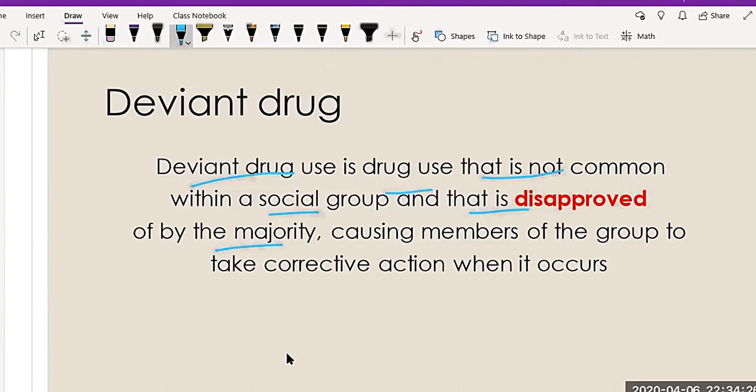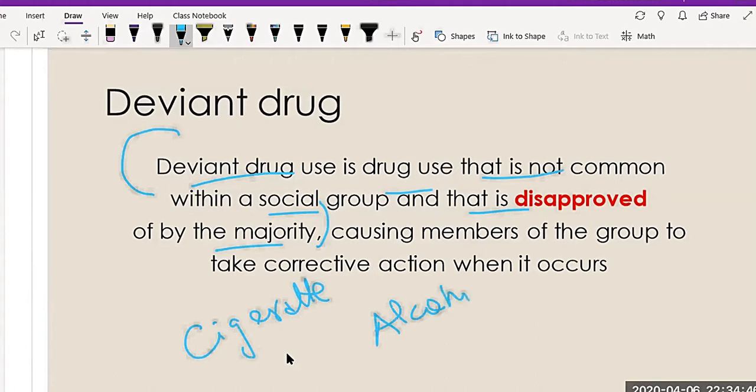So you have to understand this first section, then we will discuss the second part. In the first part, we're talking about drugs that are not approved by social groups. For example, a very simple example is cigarettes, alcohol, or any hard drug. What is meant by hard drugs is cocaine, marijuana, psilocybin. So they are not approved in common society, and they are all known as deviant drugs.